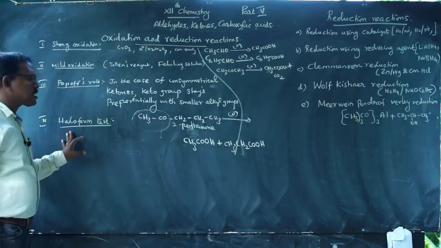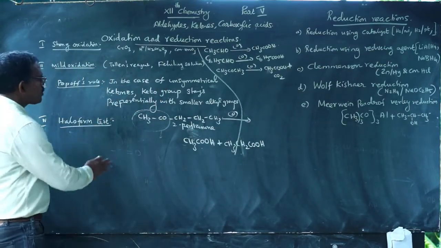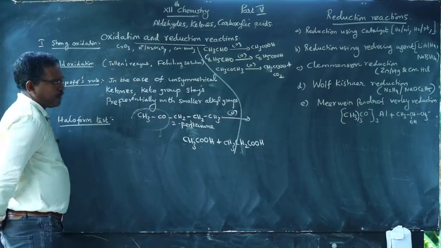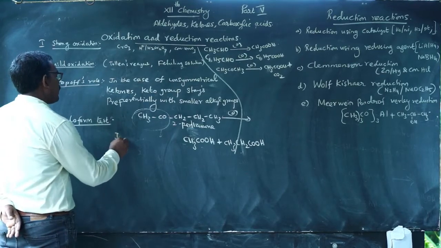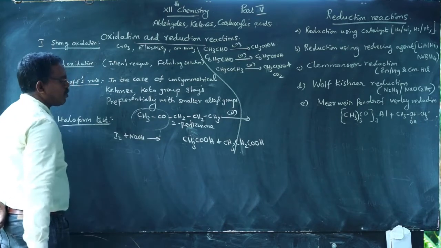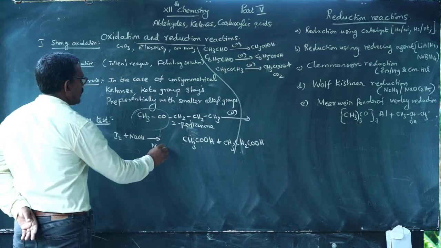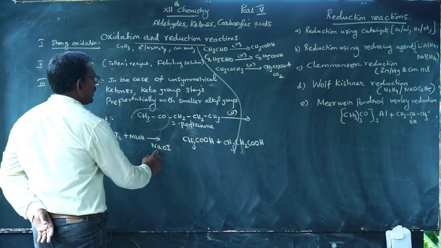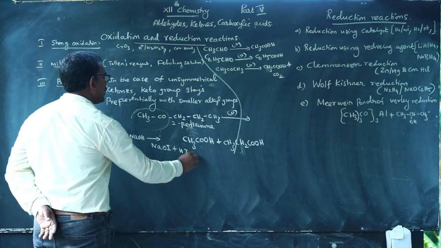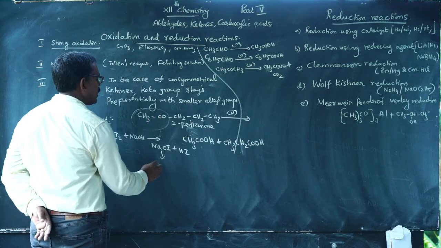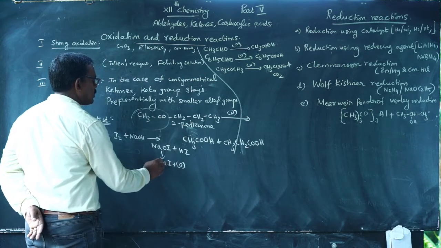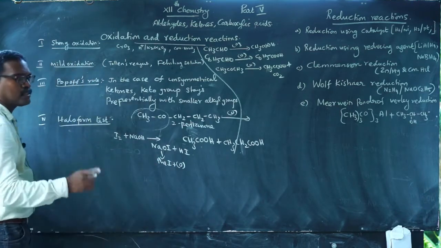The last one is the haloform reaction: chloroform, bromoform, iodoform preparation. Iodine and NaOH or KOH. In the first step, it gives sodium hypohalite NaOI and HI. This compound further decomposes to give NaI and oxygen. This oxygen is utilized for the oxidation process.